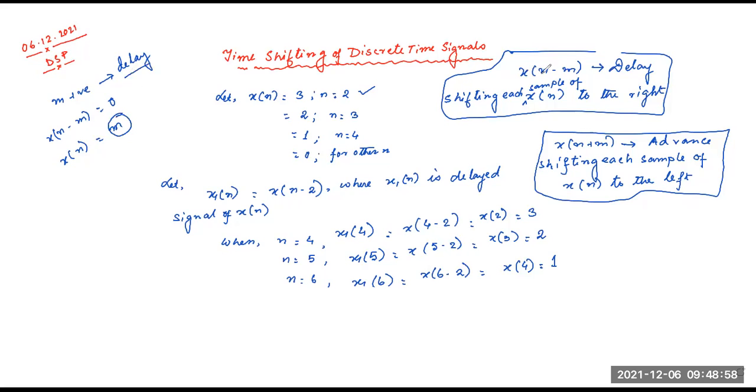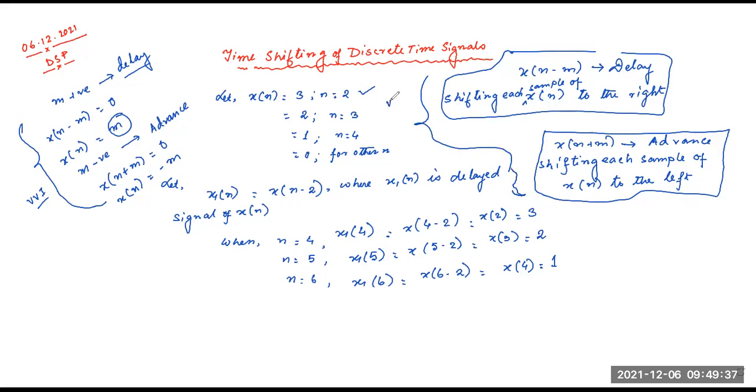You can see x of n minus m is the delay. If m is negative, that is called advance, because x of n plus m. This must be kept in mind. This is very, very important, this thing and this thing.